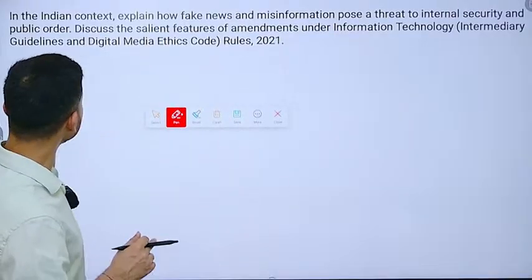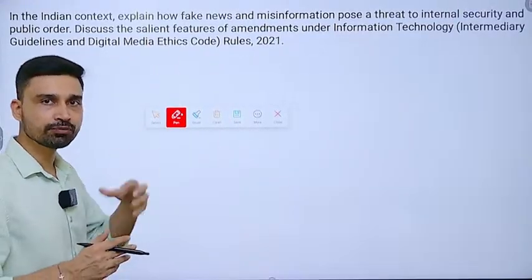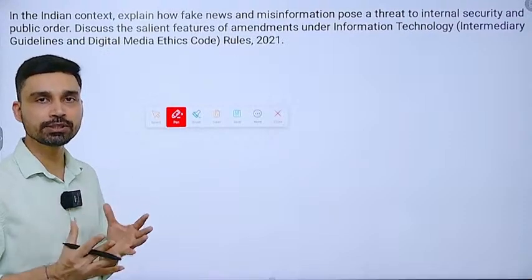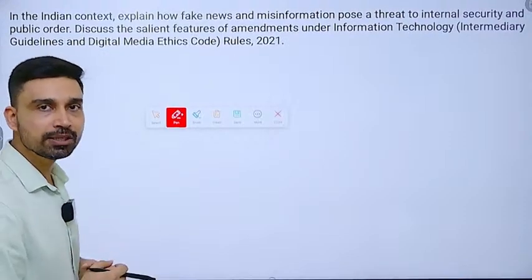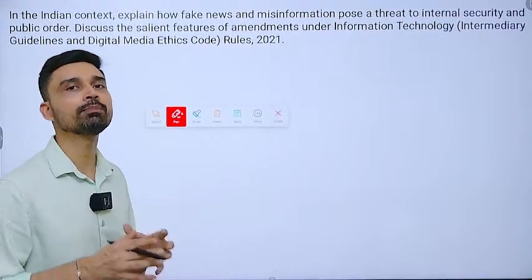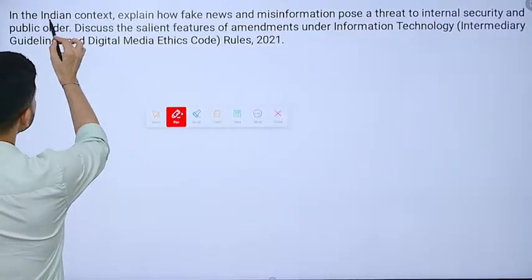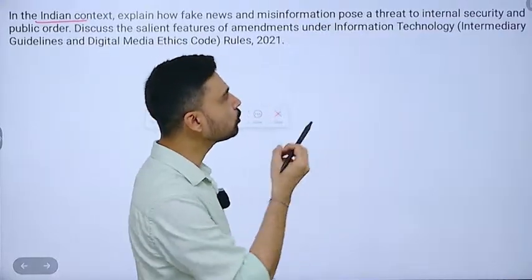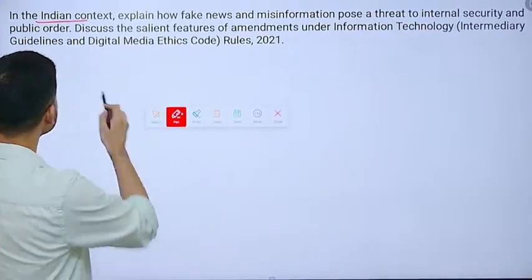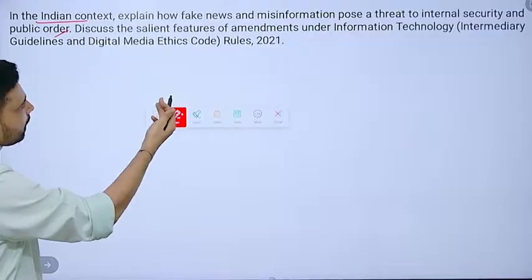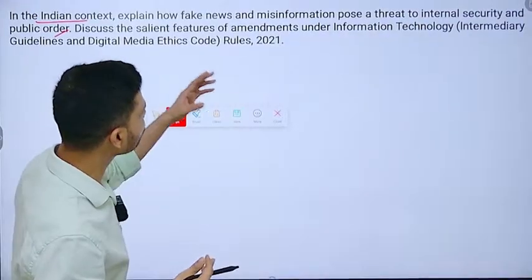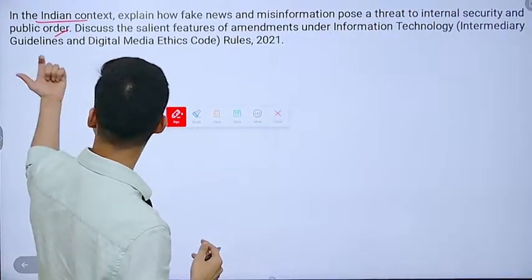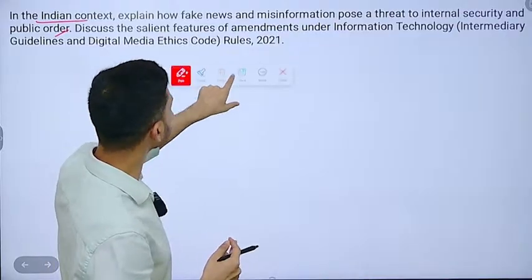So first of all, if you look, the question is directly related to your syllabus, where we have to understand about the cyber threats, how they can pose a challenge to the maintenance of internal security and public order of India. The question is: in the Indian context, explain how fake news and misinformation pose a threat to internal security as well as public order. Then the second part of the question was: discuss the salient features of amendments under the IT Intermediary Guidelines and Digital Media Ethics Code Rules 2021.